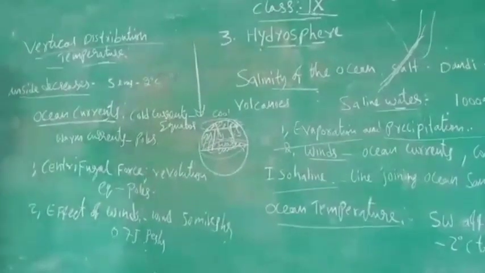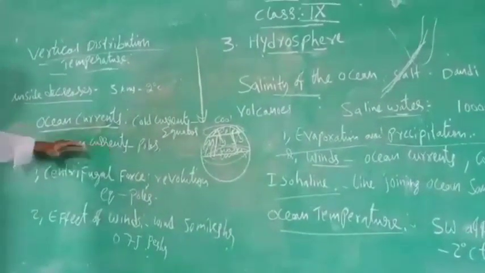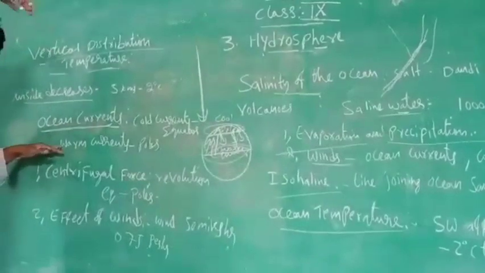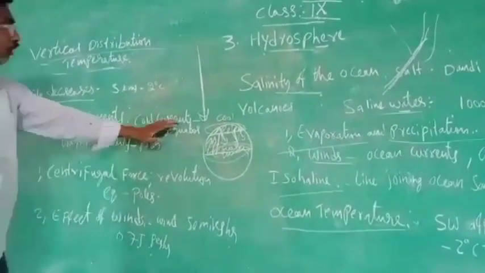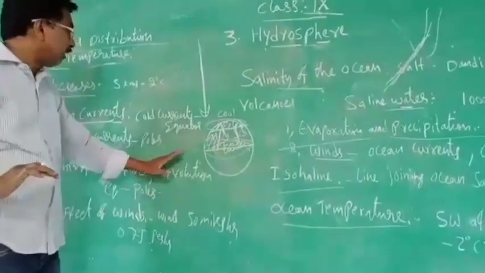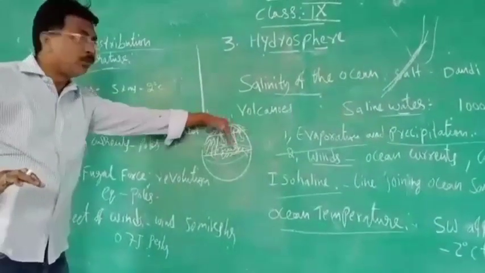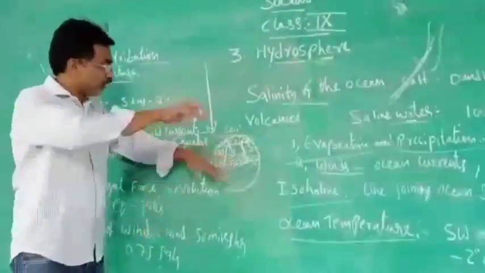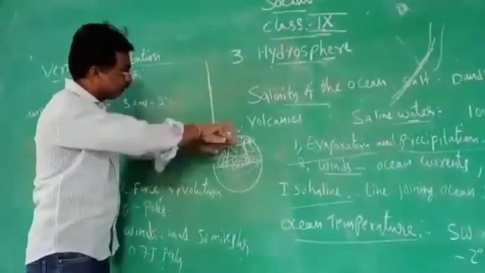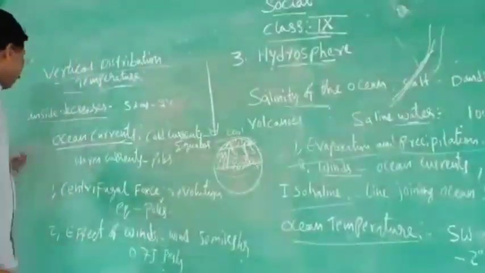And next one you see, now understood, no? Warm currents means from the polar it comes to the warm, and cold currents means from the cold. You see here, from the warm it is going here, from the cool it is coming here. That are called as currents. Currents means tides. The tides are moving from here to here, and from here to here. That is called cold and warm currents.